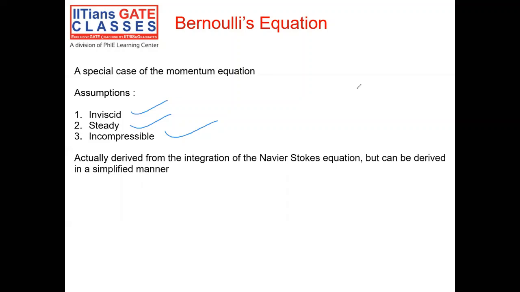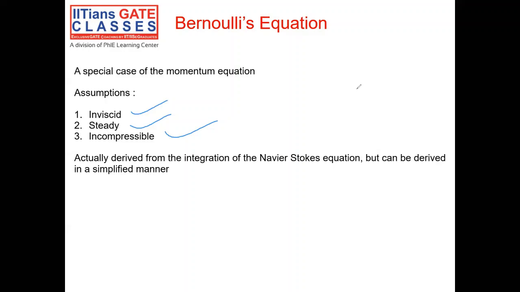The actual way of deriving Bernoulli's equation is by integrating the Navier-Stokes equation in a vector manner, because the Navier-Stokes equation is a vector equation. But today I'll be discussing a very simplified derivation. Keep in mind that this is not the exact derivation, but it works under a lot of simplifications, and it'll do the job for us today.